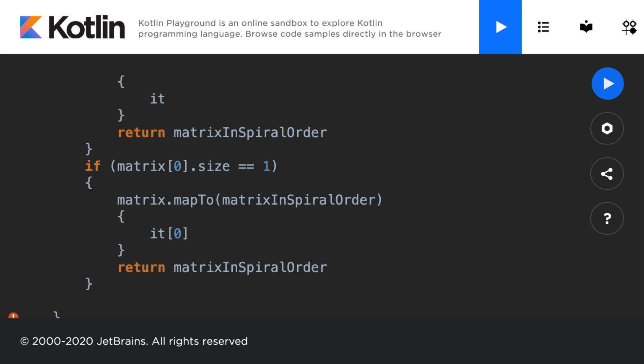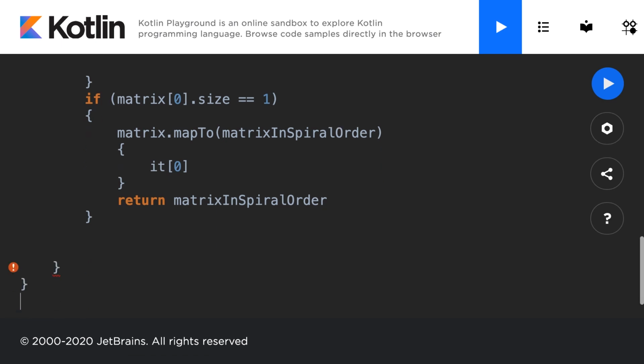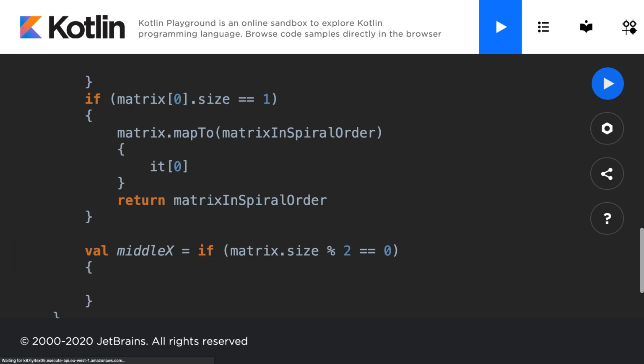Now that we have all of the edge cases accounted for, let's go ahead and actually build out the functionality that's going to print it in spiral order. So first I'm going to need to make a value called the middle x, and this is going to be equal to, if the matrix dot size mod 2 is equal to 0, that means we have an even number of rows.